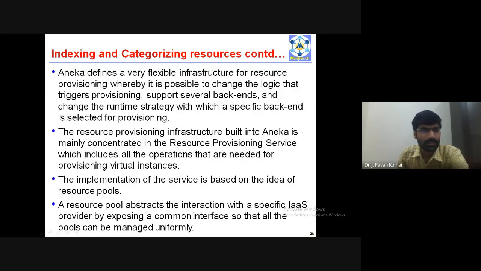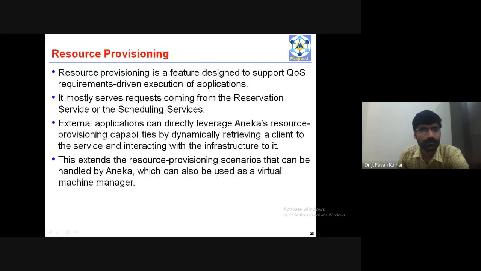Next, resource provisioning is a feature designed to support QoS requirements driven execution of applications. It serves requests coming from the reservation service or the scheduling services.